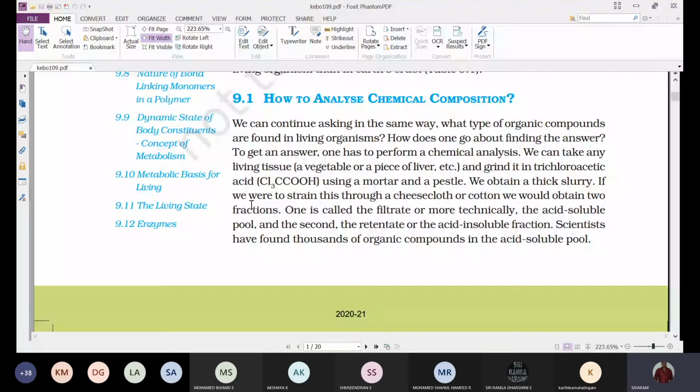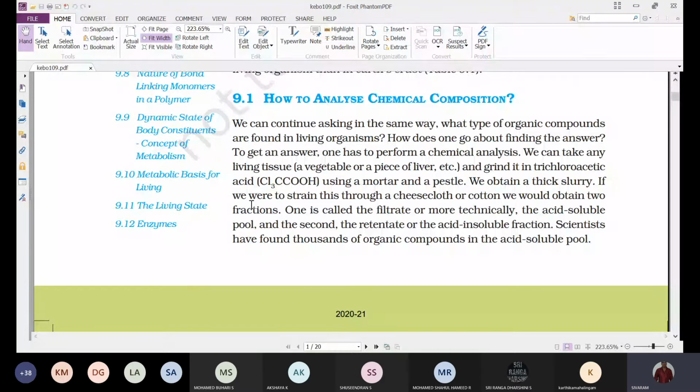And next, when you observe here, some substance will not be filtered and is collected above the cheesecloth in the funnel.